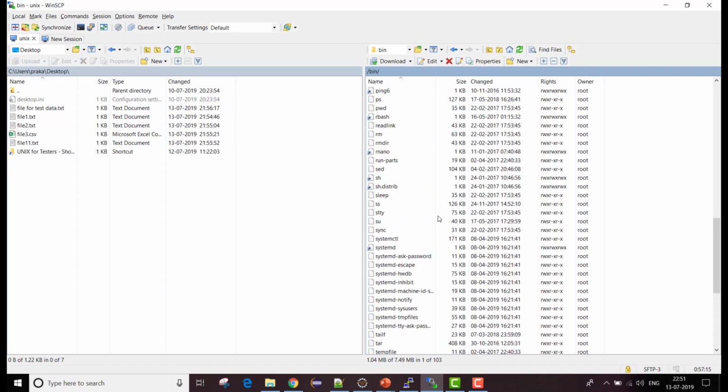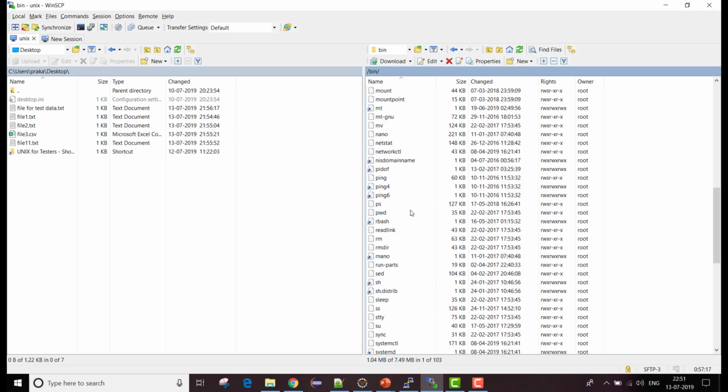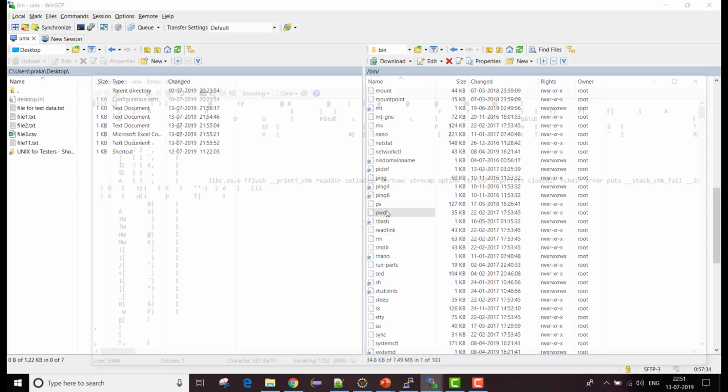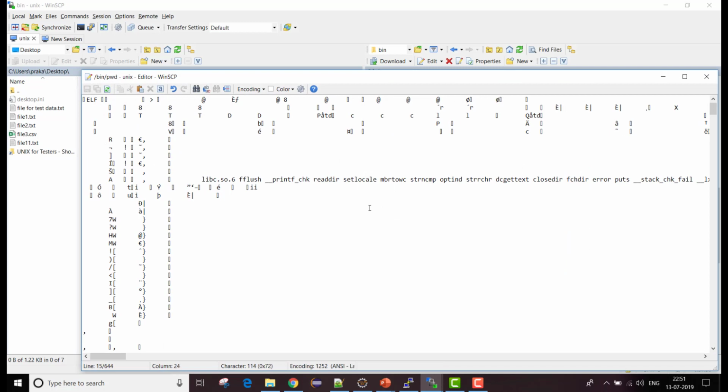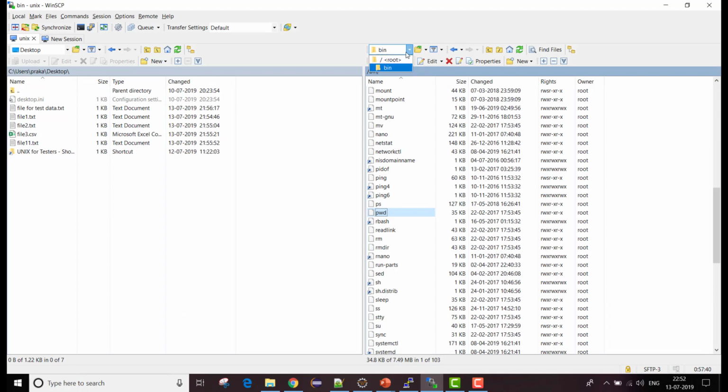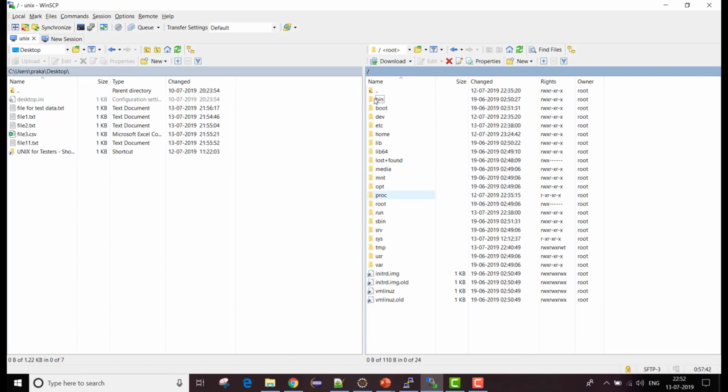Let us take an example of what we have used. Let us say we use this pwd command. For us it is a command, but for Unix it is an executable, an application. If I try to open this pwd, I may not be able to read its content. Let us check if I can open it. Yes, I can open it, but I am not able to read it because it is an executable file, basically a binary file. The bin folder basically contains all your executables.